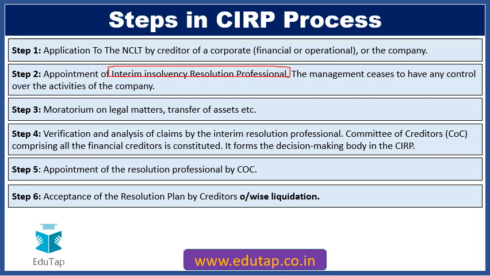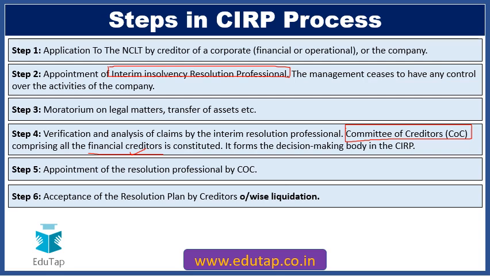Then the claims are verified by the interim professional and a committee of creditors is appointed, which is a very important component of these steps. This committee of creditors comprises all the financial creditors of the company. So this is very important. It forms the decision making body in this entire process. This committee next appoints the resolution professional and a resolution plan is put into place, and if it is accepted by the creditors then it's good.